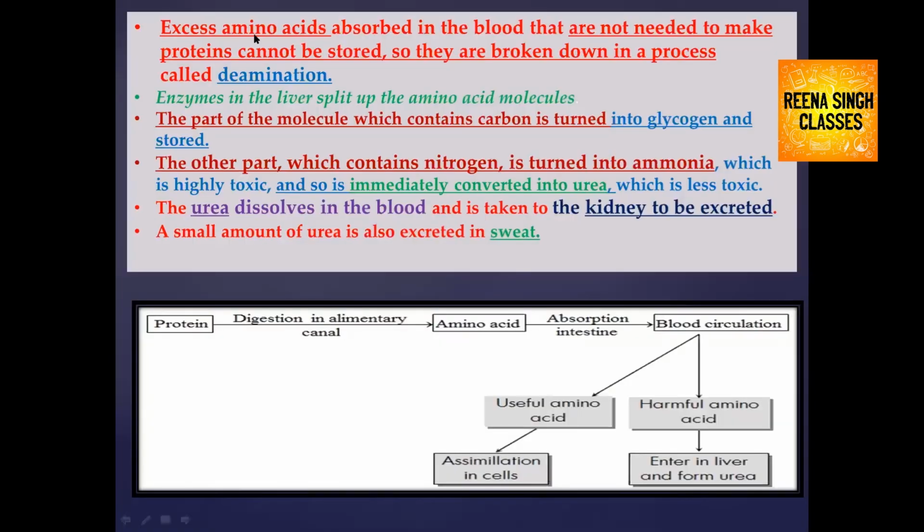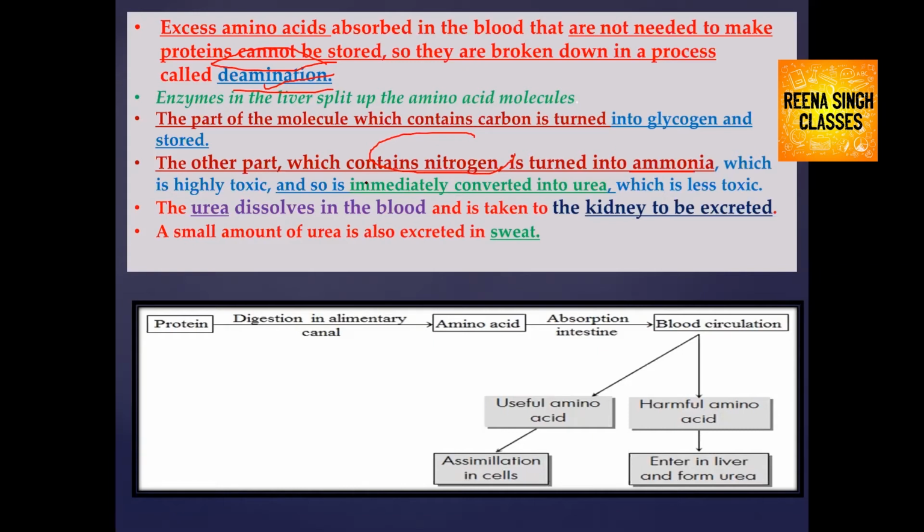When there is excess amino acid in your body that is absorbed in the blood and not needed to make further proteins, it is broken down. That process is known as deamination. Some enzymes are also involved in breaking down these amino acids. The part which contains nitrogen is turned into ammonia, and you know that ammonia is highly toxic and needs more water to be excreted.